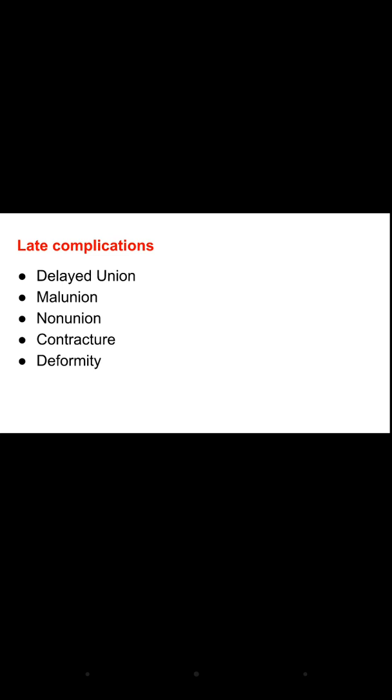Now the late complications. Late complication means there may be delay in the union of the bone, or there may be union but it will not be proper, or there may be no union of the bones, or there may be a contracture. Contracture means there may be shortening and hardening of the muscles, tendons and other tissues, and it will lead to deformity, especially of the joints.